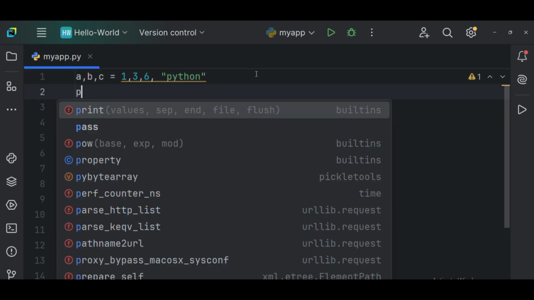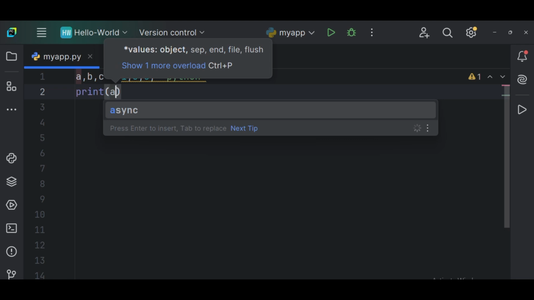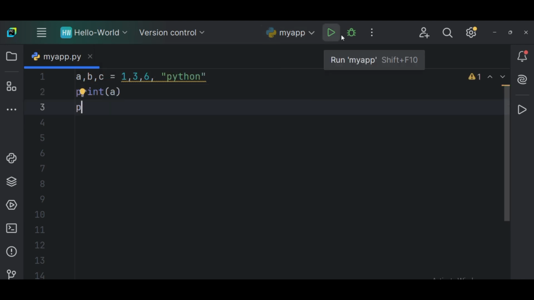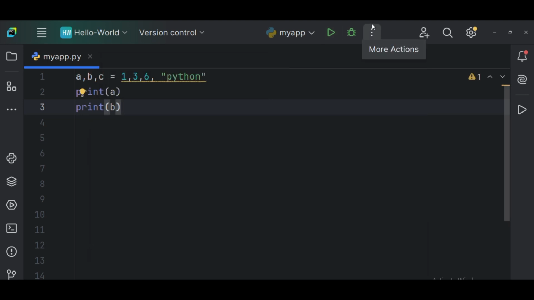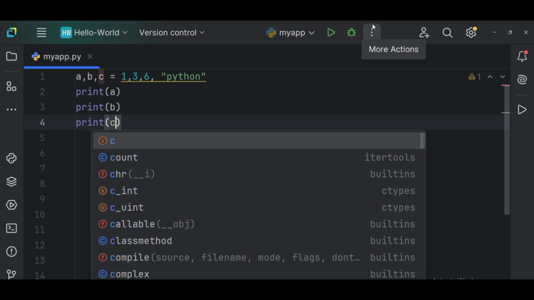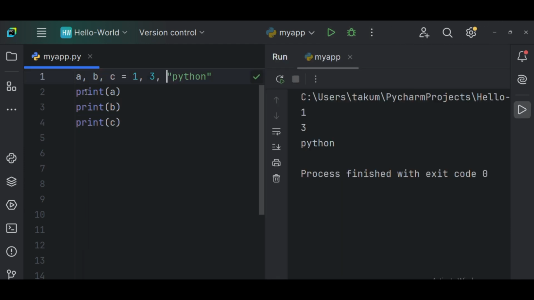Now I get down and I want to print. If I say print A, print B, you see, this is a way I can declare multiple variables, assigning different values to multiple variables at the same time. That is what I've just done. The next thing, print C. Now if I run this, it knows automatically that A should be 1, B should be 3, and C should be Python. So that's how it prints it.